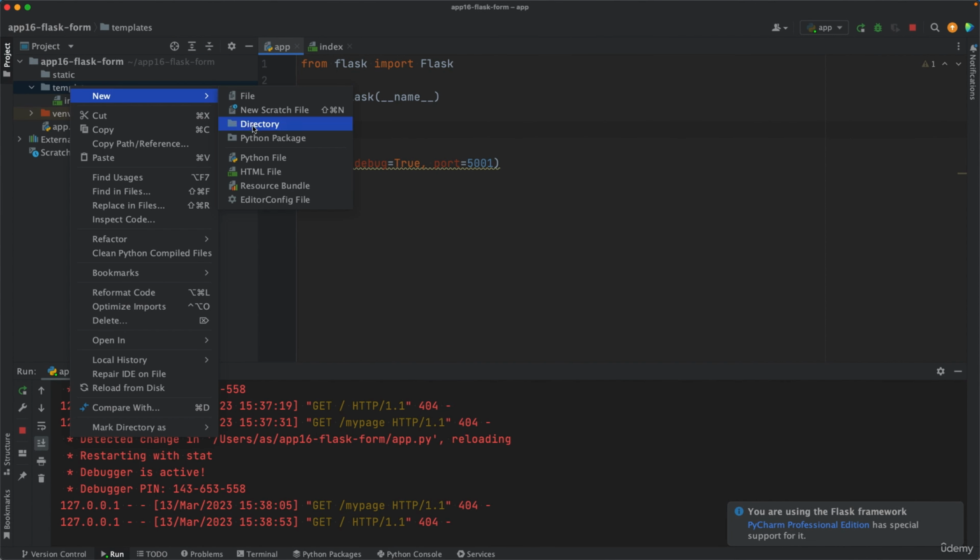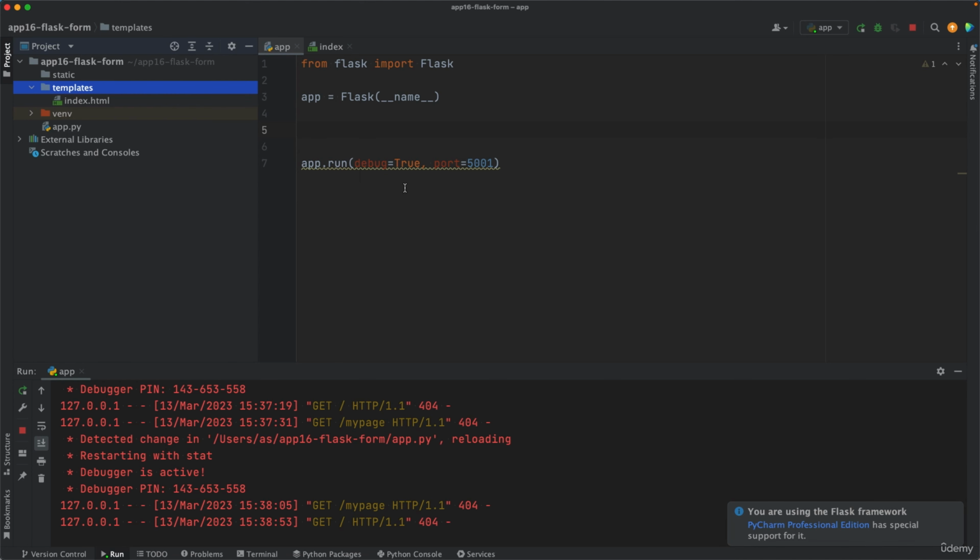We'll have another HTML file here, mypage.html, and we'll render that in the website. So that's how Flask works. So what we'll do next is we will populate this area here with code so that we can handle those HTTP requests. I'll see you in the next video.